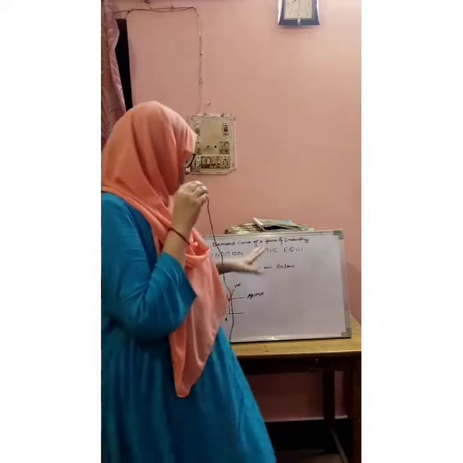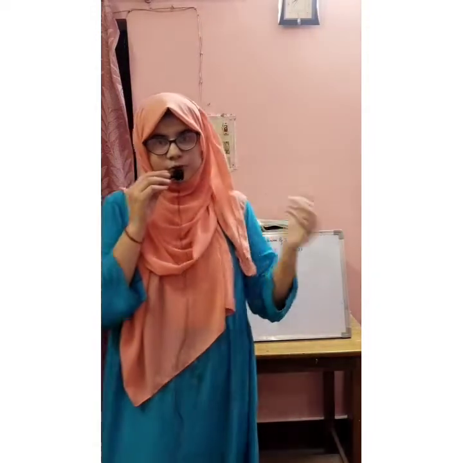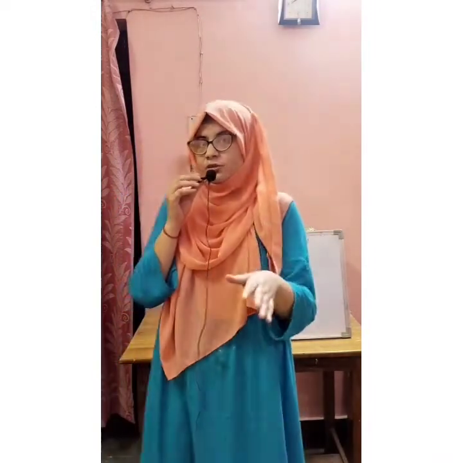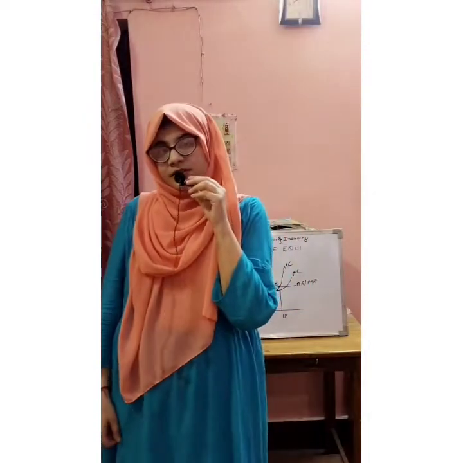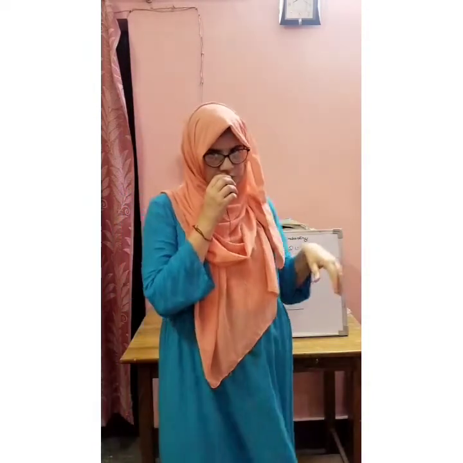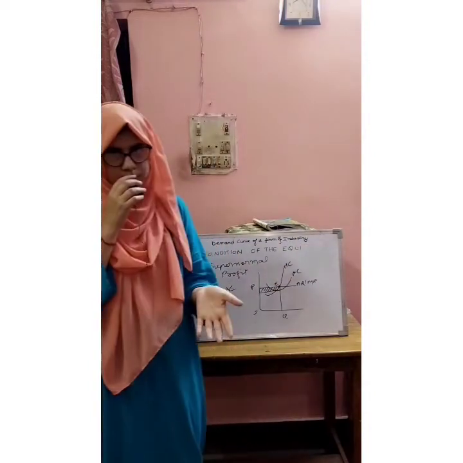So we will see those conditions, that how curve will be made in case of supernormal profit, how curve will be made in case of normal profit, and how curve will be made in case of losses. So first we will see the equilibrium condition of supernormal or abnormal profit, that how curve will be made in situation of this supernormal or abnormal profit.